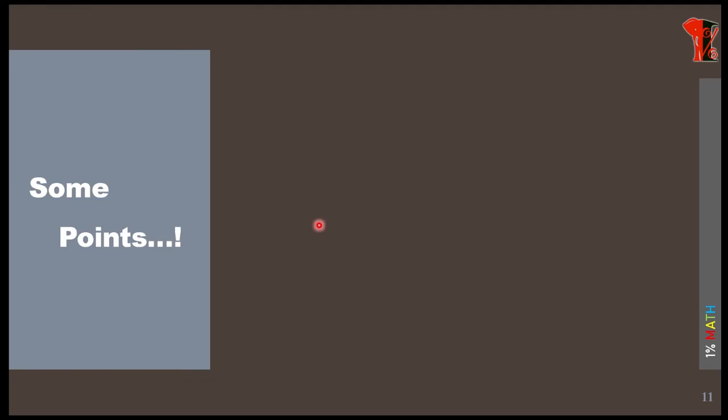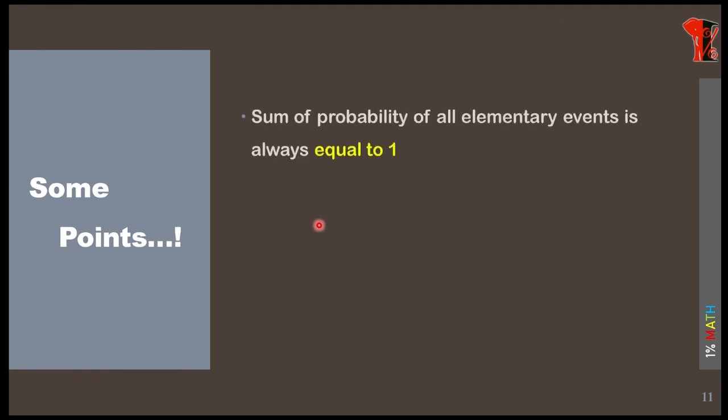Some important points we need to remember here. The first important point is the sum of probability of elementary events is always equal to 1. Then the probability of a sure event. What do you mean by probability of a sure event? For example, when you roll a die, getting a single digit number is possible, correct? Because 1, 2, 3, 4, 5, 6 are single digits. So that's a sure event.